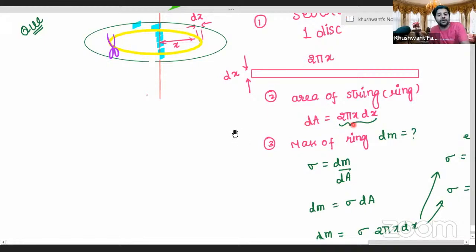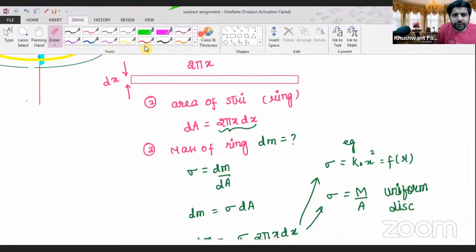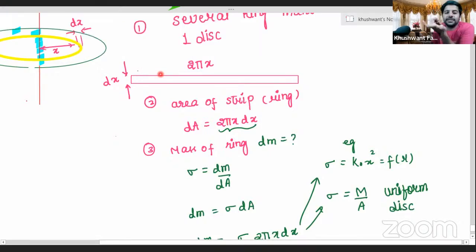I'll put it in the center for all of you. We said that the area of the strip, this is a strip, okay? If you call it a strip, you can also call it a ring, whatever you would like to. So the area of this strip or ring: Vasu said that the circumference of the ring became the length of this strip. The thickness of this strip is dx. So area will be dx into 2 pi x. Now this is a small area for just one strip, which is why we wrote this as dA.